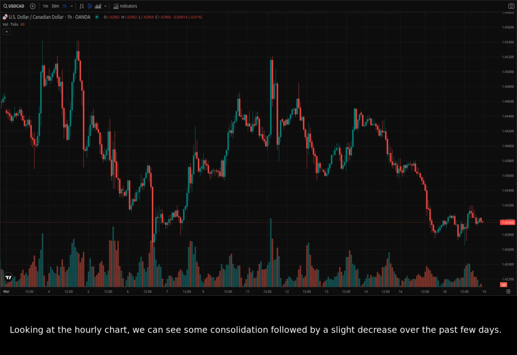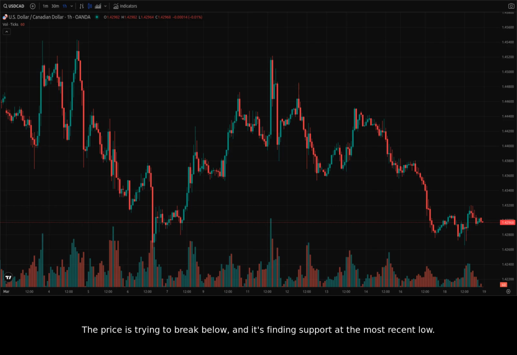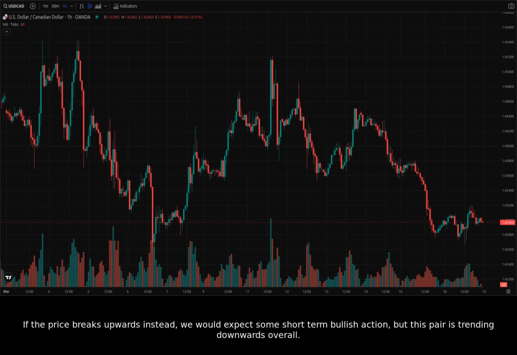Looking at the hourly chart, we can see some consolidation followed by a slight decrease over the past few days. The price is trying to break below, and it's finding support at the most recent low. If it fails to find support, we may test lower prices, and if that support breaks, we would expect more selling. If the price breaks upwards instead, we would expect some short-term bullish action, but this pair is trending downwards overall.